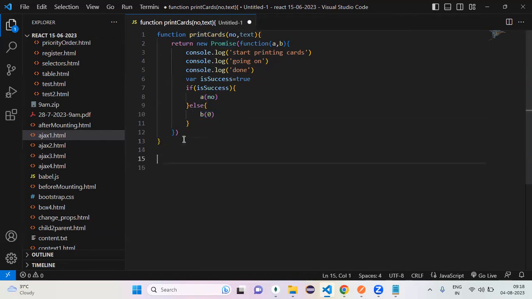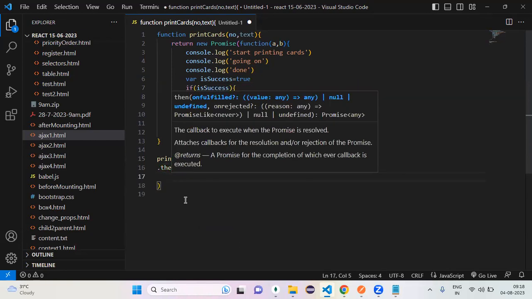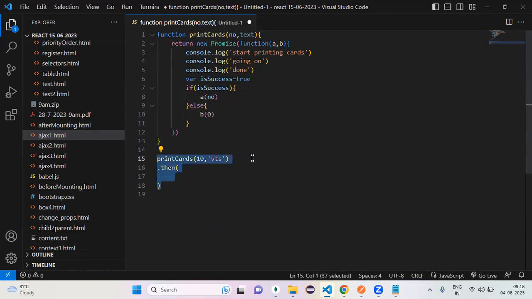Any function that returns a promise in JavaScript, how many ways can we handle it? Two ways. What are those? Then and await. So if it is a promise, can I handle it with then first? Then is which type? Function type. That's it. So now my printCards method returns a promise, and I handle it with then.